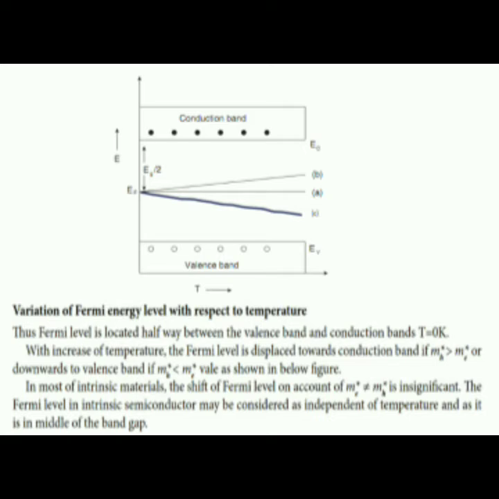At T is equal to 0 Kelvin, with increase of temperature, the Fermi level is displaced upwards towards the conduction band if mh* is greater than me*, or downwards to the valence band if mh* is less than me*.